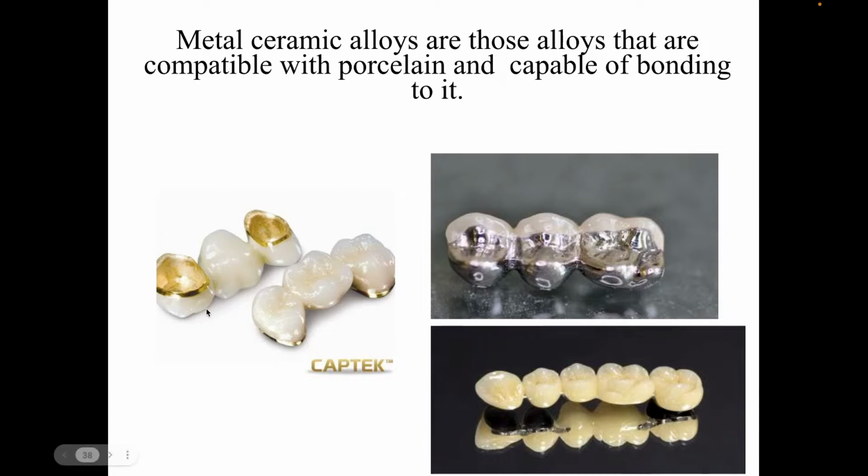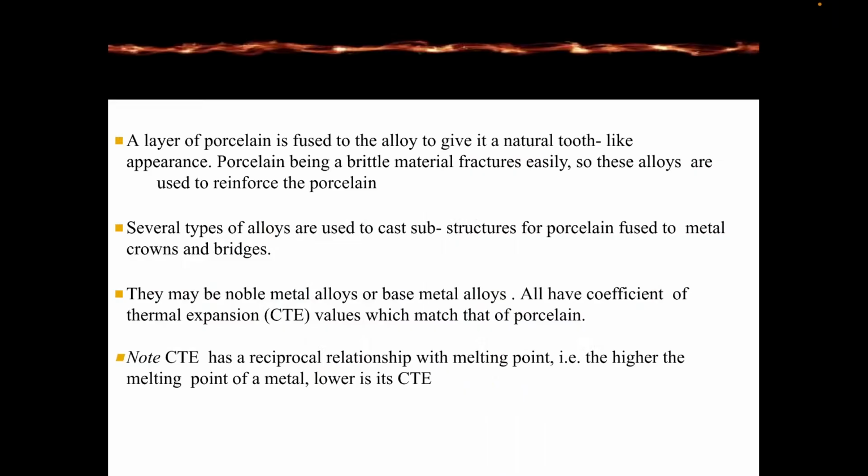So the metal ceramic bridge is made up of different materials. Nowadays metal ceramic crowns are most commonly used, because they are of good quality and very economical. A layer of porcelain is fused to the alloy to give a natural tooth-like appearance. Porcelain, being a brittle material, fractures easily, so these alloys are used to reinforce the porcelain. Several types of alloys are used to cast substrates and substructures for porcelain fused materials and metal crowns and bridges.